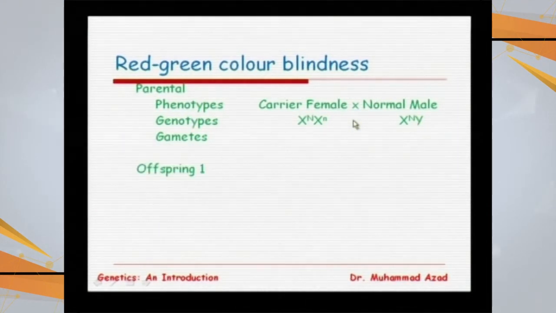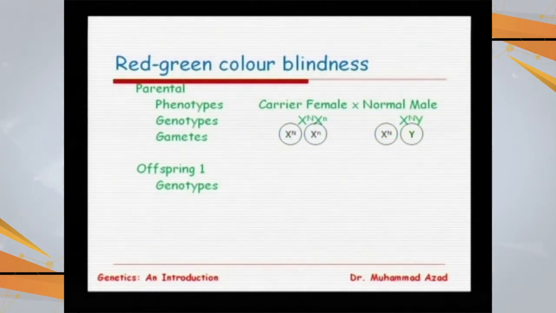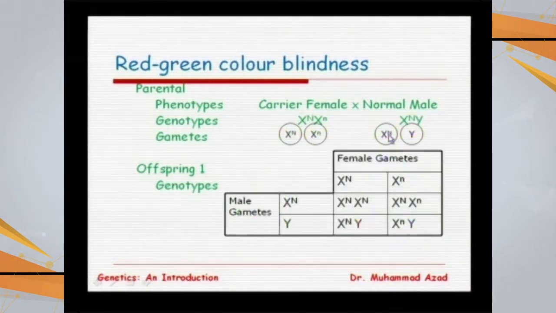The gametes produced: two from the female, with the dominant and recessive alleles, while in the male, only the X has this gene, so only one dominant gene is contributed, and the cross will be like that.